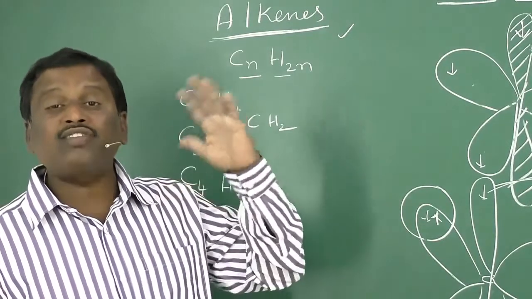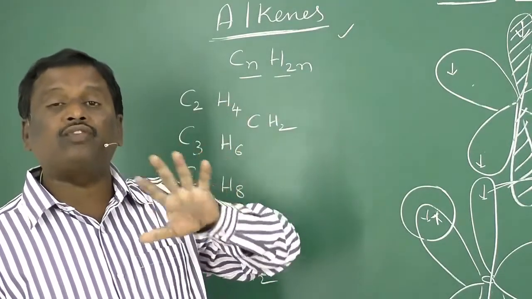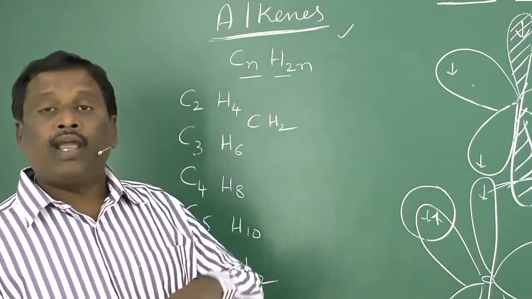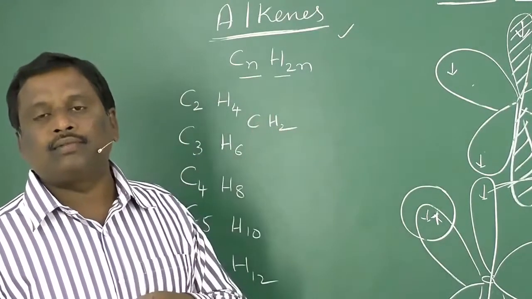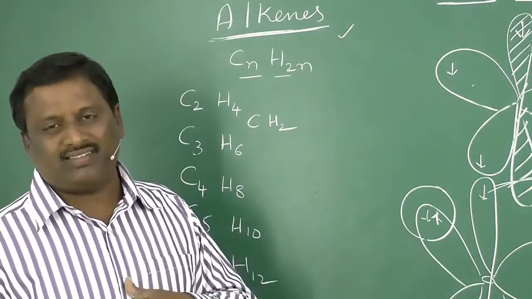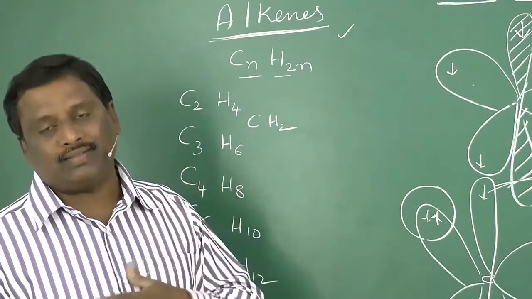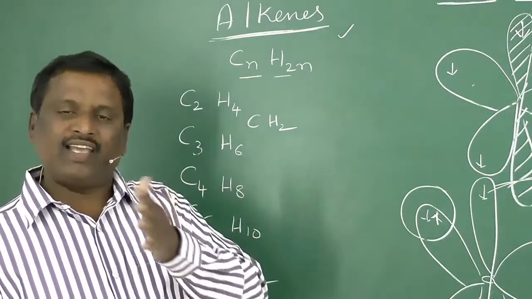Alkanes are saturated hydrocarbons because four valencies are satisfied with four different groups, and all bonds are single covalent bonds. But in this case we have multiple bonds, double bonds and triple bonds. Sorry, only double bonds. Triple bond compounds are another category.